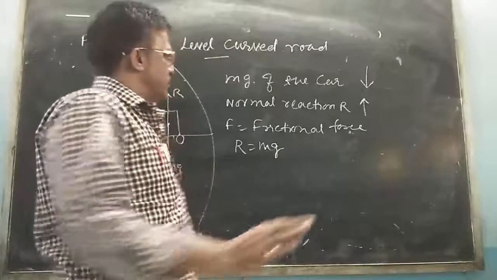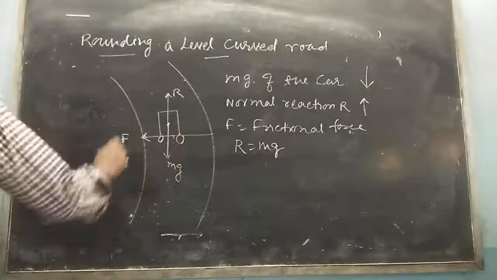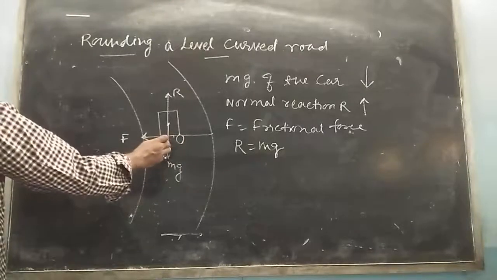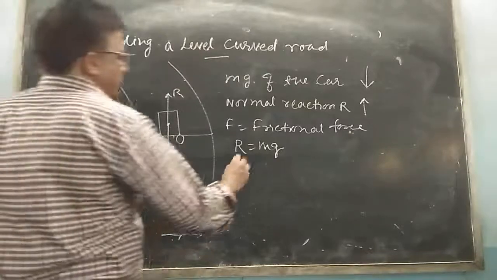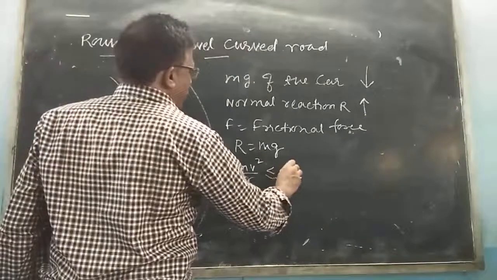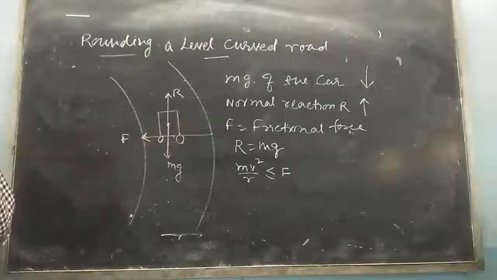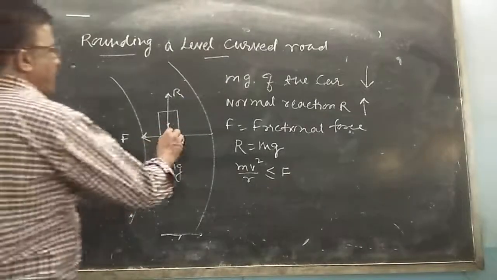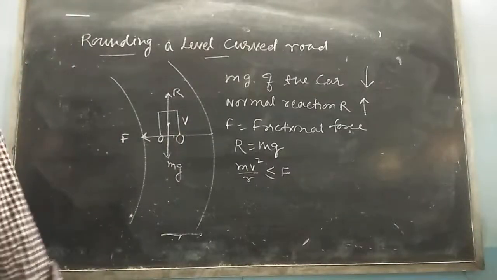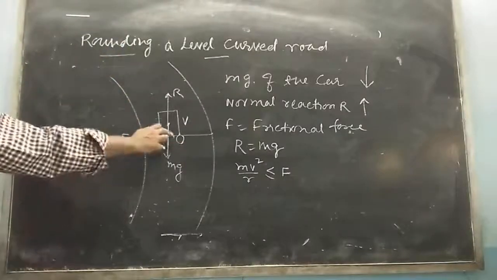The centripetal force required for the circular motion is along the surface of the road, toward the center of the turn. So it is the force of friction that provides the necessary centripetal force, that is m v square by r is less than or equal to F. This provides the necessary centripetal force. v is the velocity of the car while turning, and r is the radius of this circle.